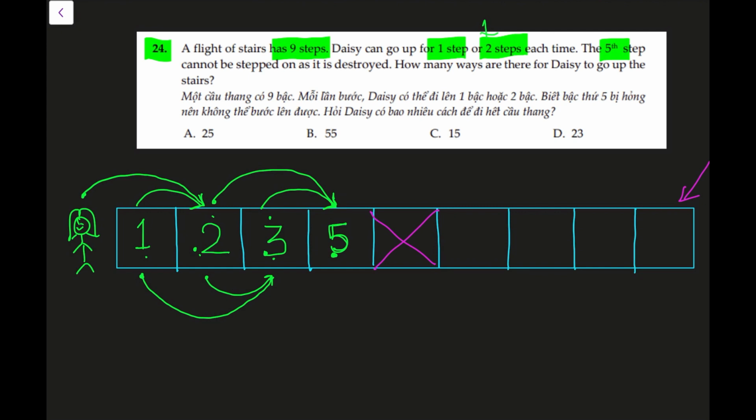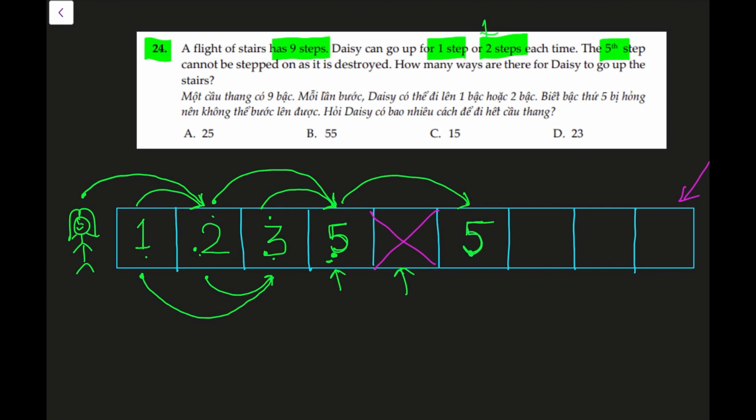Now she cannot move on to step number 5 because it's destroyed. So she has to go to step number 6, and the only way for her is to jump 2 steps from the 4th step and reach directly to step number 6. Now there were 5 ways to reach step number 4, so they are the same ways.